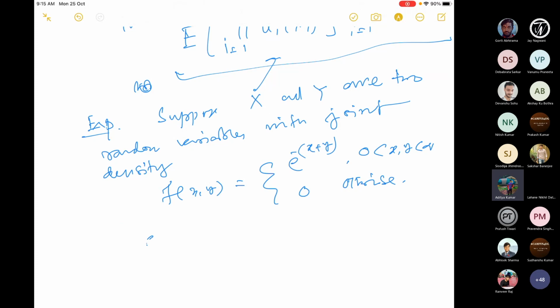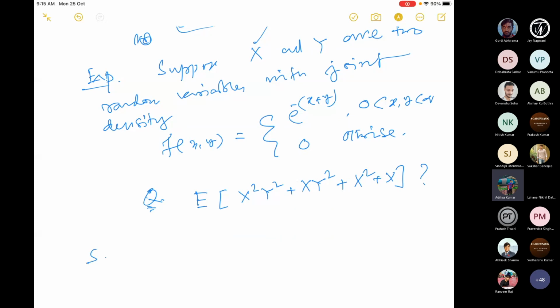Now my question here is: find the expected value of x squared y squared plus x y squared plus x squared plus x. So this is my random variable. Okay. Now who can tell me the answer?